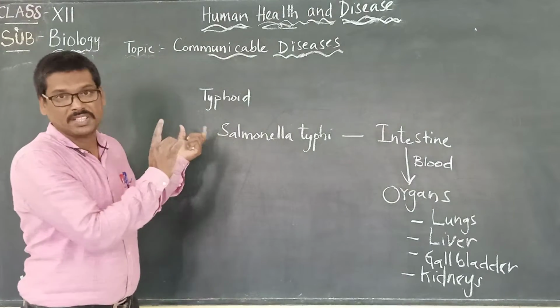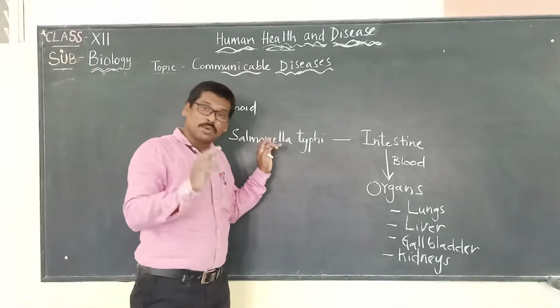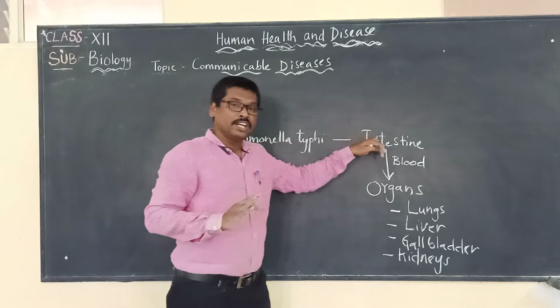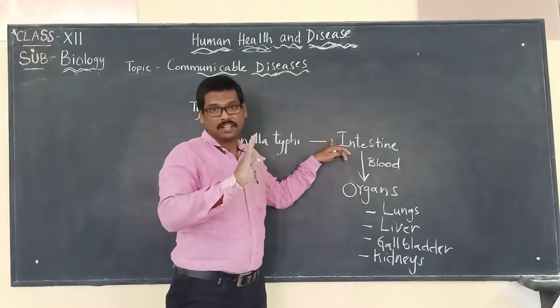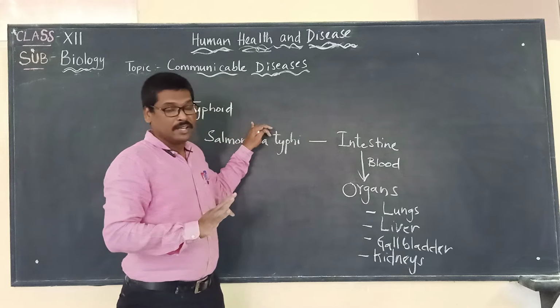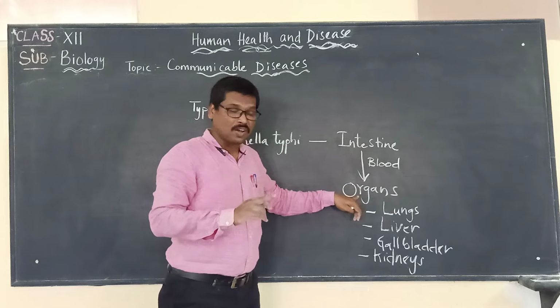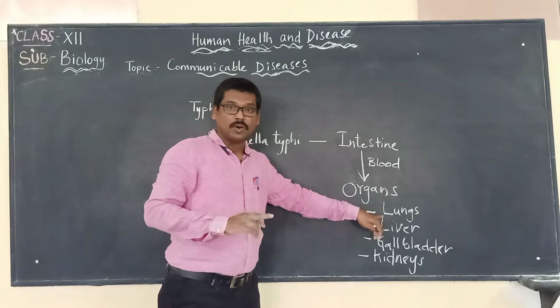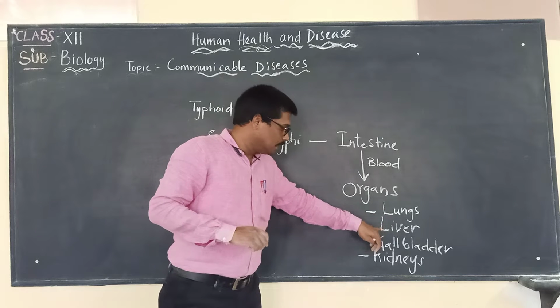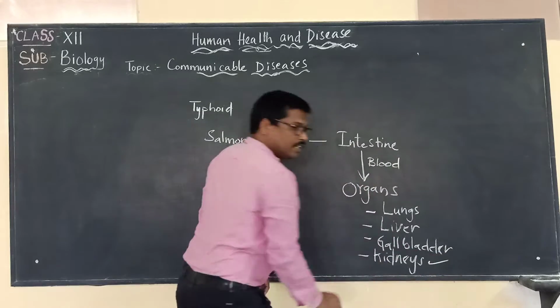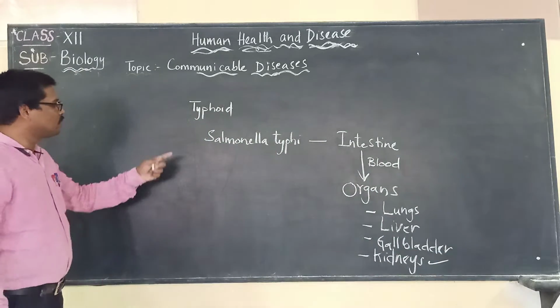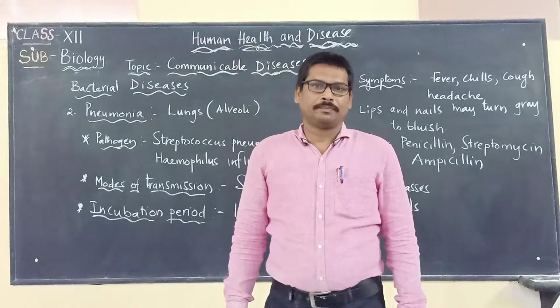So here we have to remember this point, that Salmonella typhi entering into the intestine, the main region where it will reside and cause the disease called typhoid, may also enter into other organs through the blood. What are those organs? Lungs, liver, gallbladder and kidneys. These are all that we should keep in mind when we talk about typhoid.